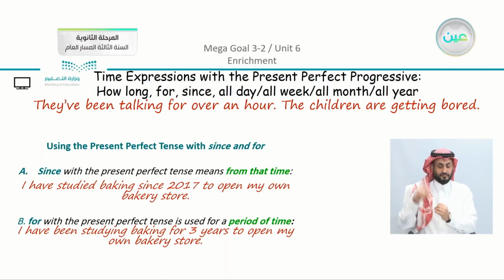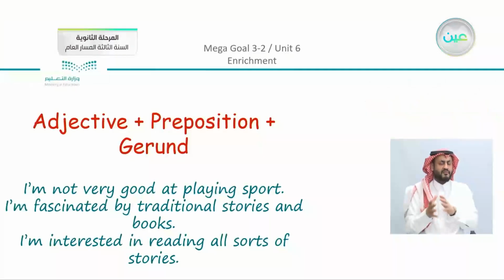Now we have here time expressions using for and since, as we mentioned before. And the last part of our enrichment is to remind you using the adjective, preposition, and gerund. Sometimes in these different structures, you can see, I'm not very good at playing sport. We have here good is the adjective, followed by the preposition and followed by the gerund, not good at playing.